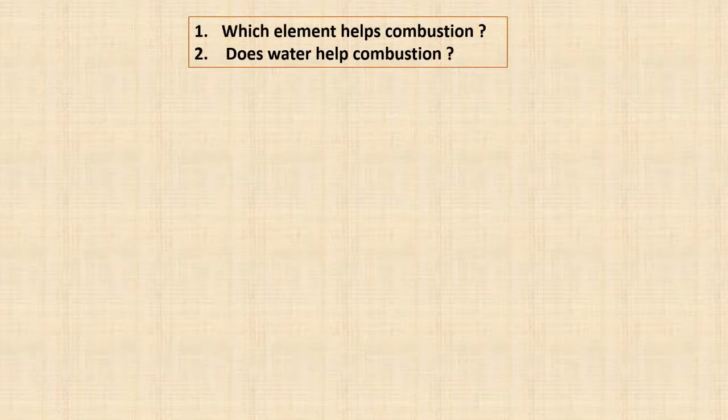Which element helps combustion? There are certain elements which will help combustion. Combustion is nothing but the act of burning something or the process of burning. An element that will burn or will help in the process of burning, this is known as combustion. So does water help combustion? No, water doesn't help combustion, right? Why? If something is burning, we pour water on it so that the fire will stop. So water, on the other hand, won't help combustion.